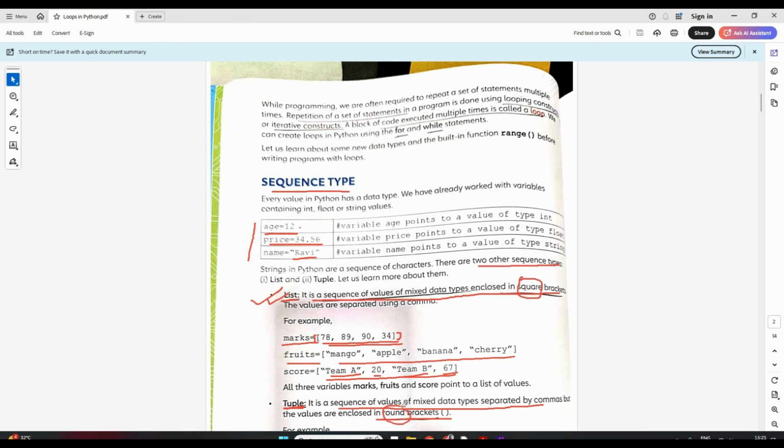So for class 7, just understand the difference between list and tuple is both are a sequence of values of mixed data type separated by comma, but list is enclosed in square brackets and tuple is enclosed in round brackets. I hope I am clear. Now after the sequence we'll move on to range, which is a built-in function of Python, which is very important. And with this range you will understand list also in practical. Okay, now let's move on.